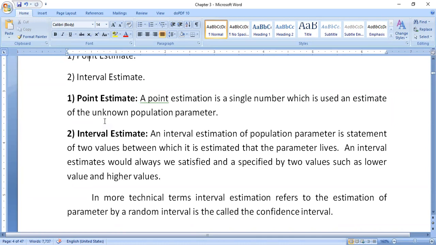Here for point estimate, it is a certain point we will fix, like NSSO, the National Sample Survey Organisation of India, and the census population. And nowadays in this COVID-19 situation, how many members have been vaccinated, okay, the first dose and the second dose, and what is the present situation. The health department is observing these types of things. So point estimate says that it is a certain point. Okay, the unknown population parameter will be estimated at a certain point.